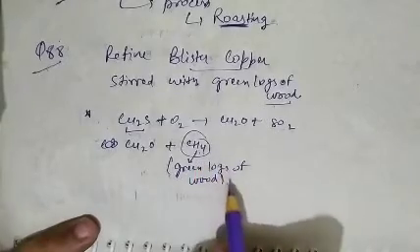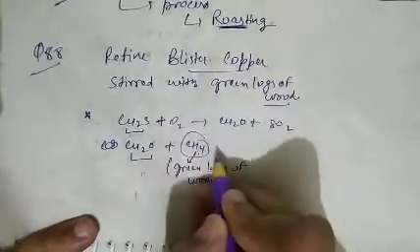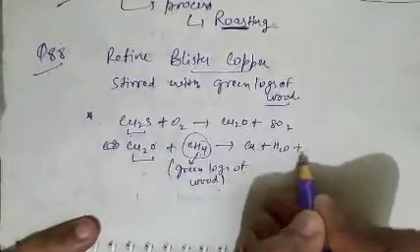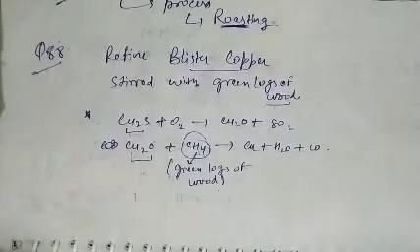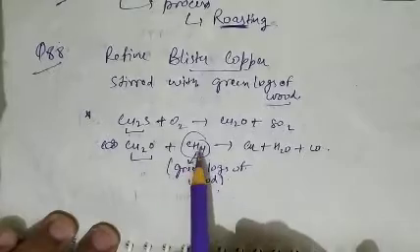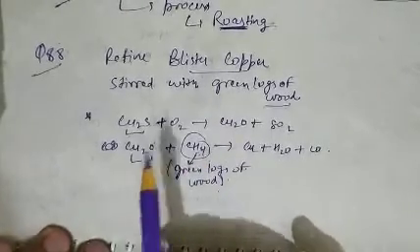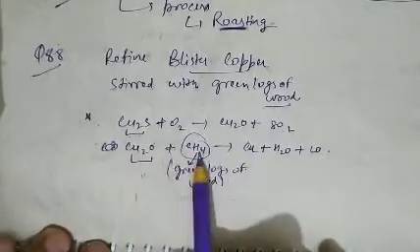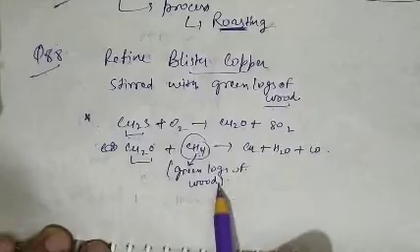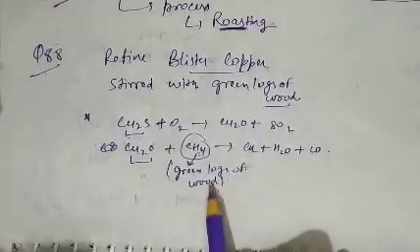This methane gas from the green logs of wood reacts with copper oxide and reduces copper oxide into copper with the liberation of carbon monoxide gas. So basically, green logs of wood give CH4 gas to reduce the metallic oxide impurity, with hydrocarbon gas produced by green logs of wood.